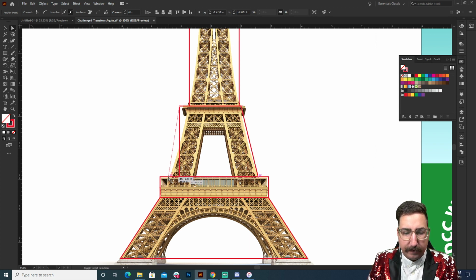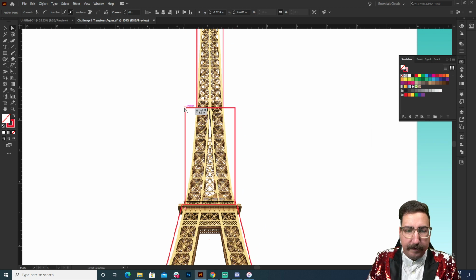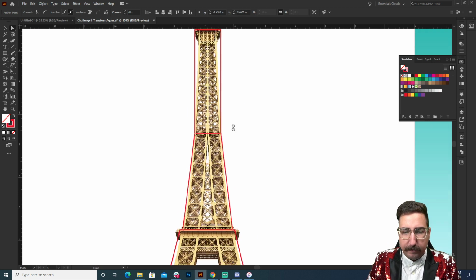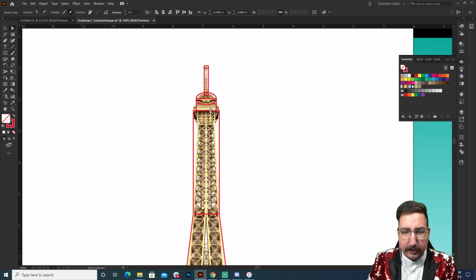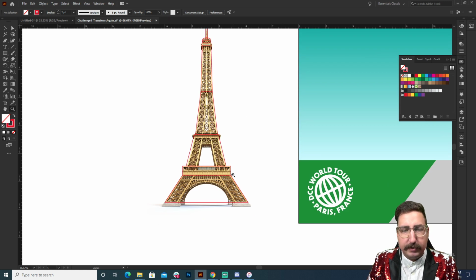And again, when you have a reference image, it's much easier to be able to trace something out. You can do this by eye if you want to kind of create your own piece and see what happens. But I'm sort of following this reference image that we have here, and then these simple shapes all look good. Let's actually bring this one in just a tiny bit to give it some more dimension. Got it. So now we have our simple shapes, and the only thing that's missing is that we don't have